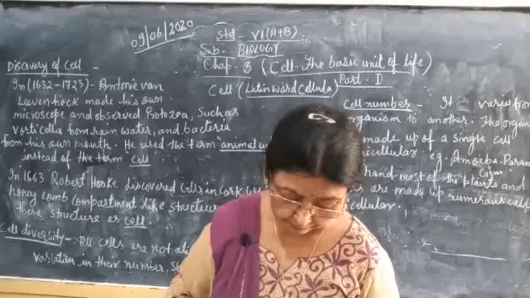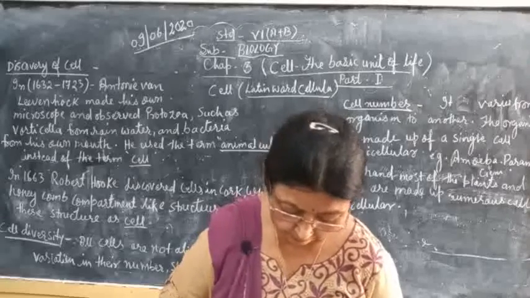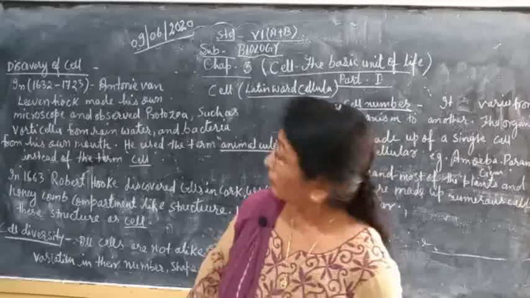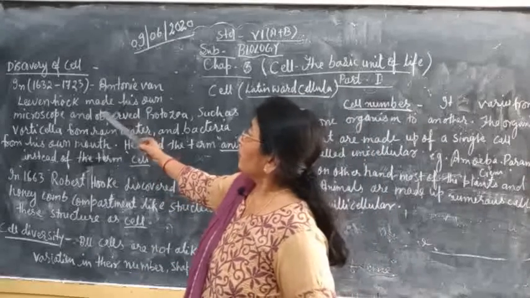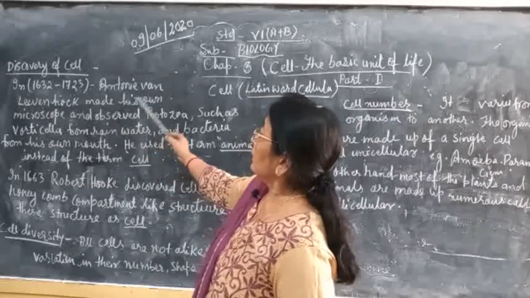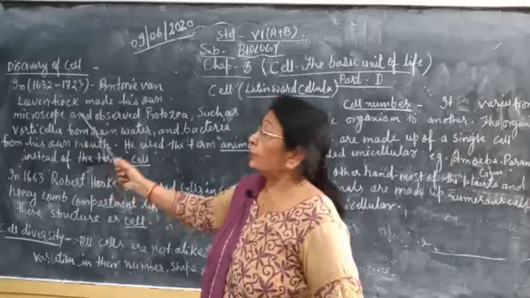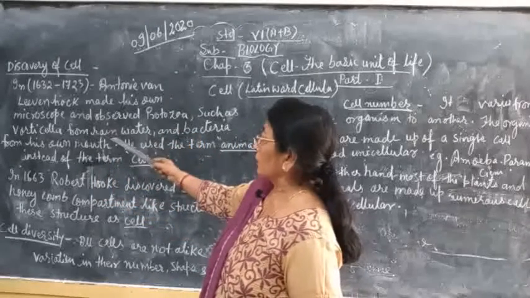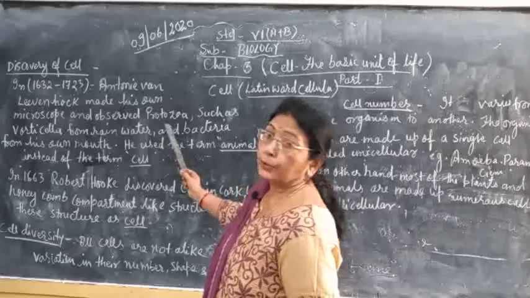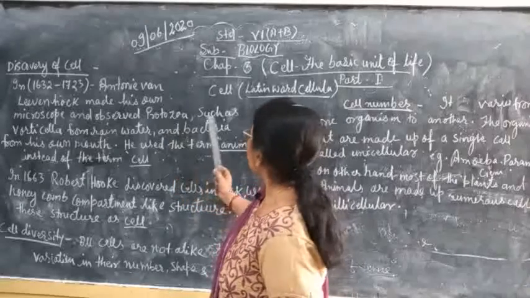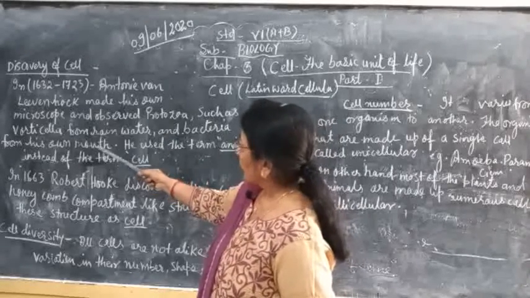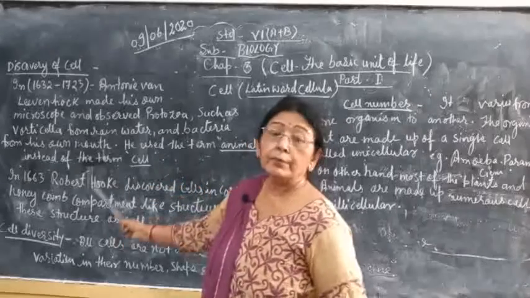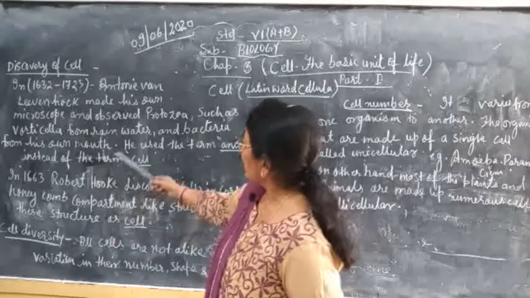Discovery of cells. From 1632 to 1723, Antony von Leeuwenhoek made his own microscope and observed protozoa, such as Vorticella from rainwater, and bacteria from his own mouth.